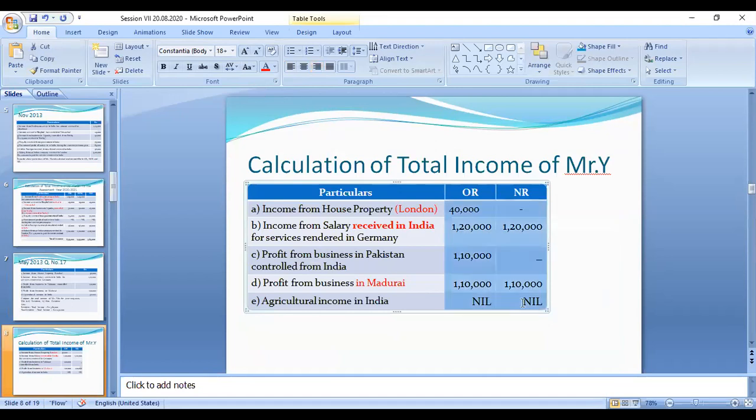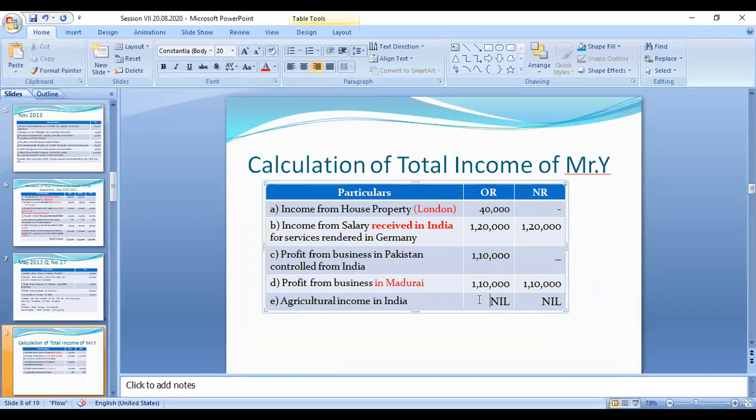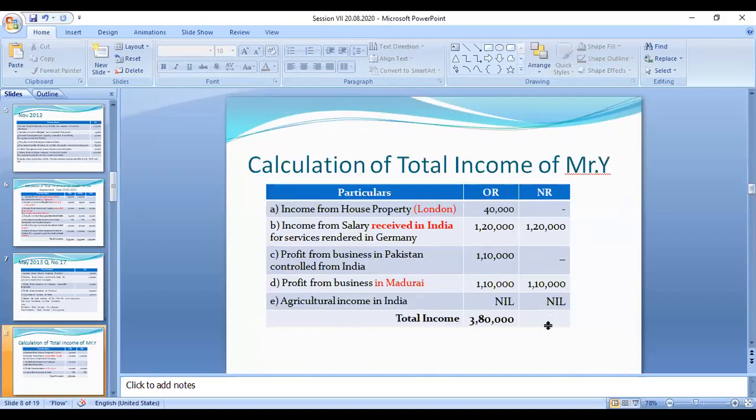Okay, right. Now we can put the total here. The total income of Mr. Y. That amount is 2,20,000, 2,30,000, 3 lakhs, 3 lakhs 40,000, 3 lakh 80,000. So 3 lakh 80,000 in the case of ordinary resident. Check the answer. Okay, right. Next one is 2,30,000.